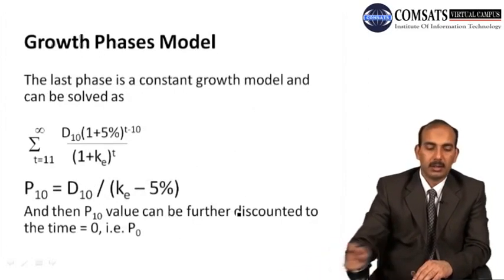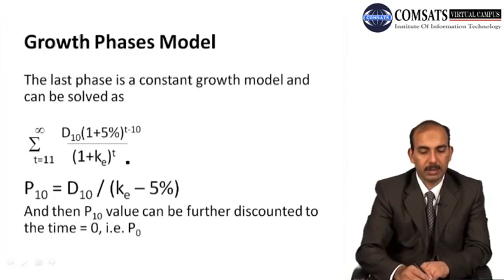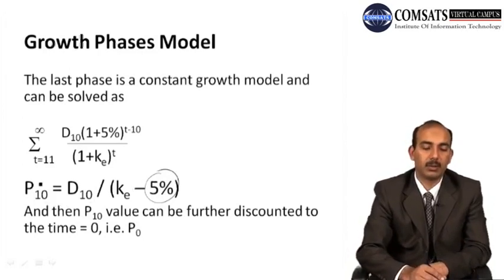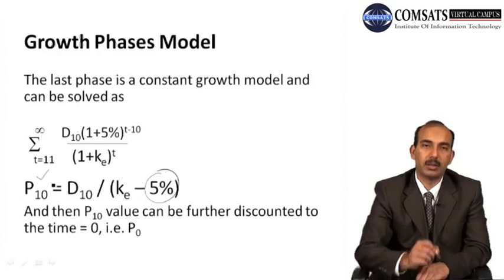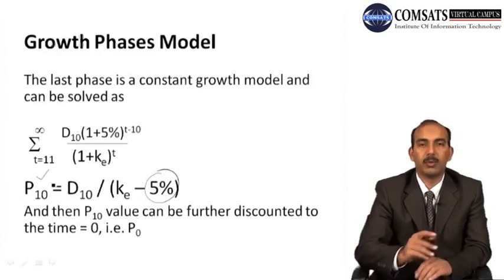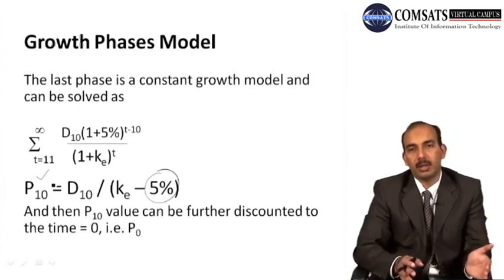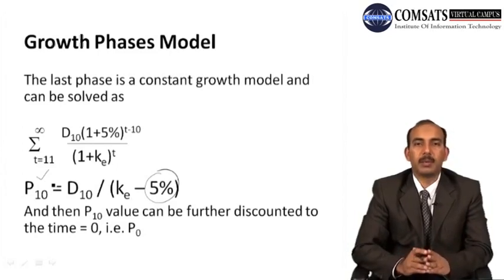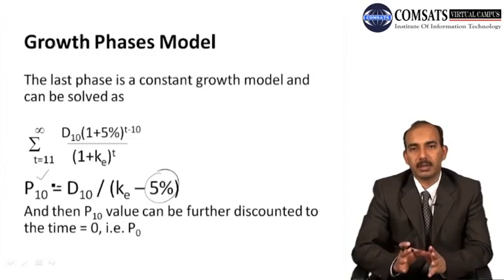You can see here that it will take the shape like this. अब इसमें जो constant growth rate है that is 5%, and we can use this formula to determine the present value at 10th period, and then we discount it again to the P0, that is the present value at time t equal to 0, such that we can determine. So in this way we can determine the present value for different phases and also the cost of equity using the growth phase model.